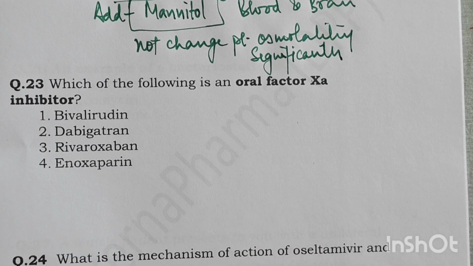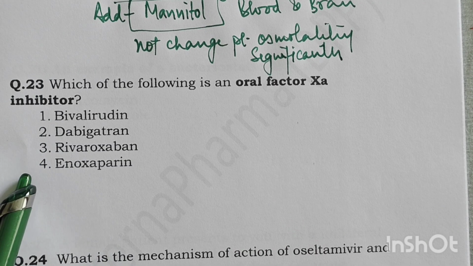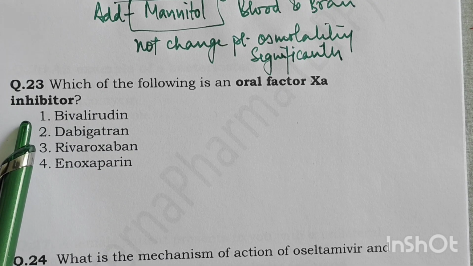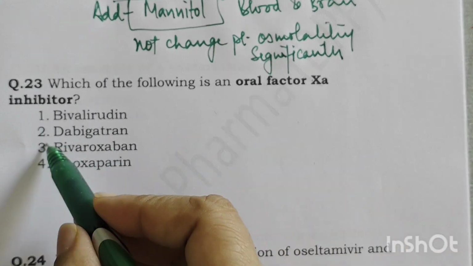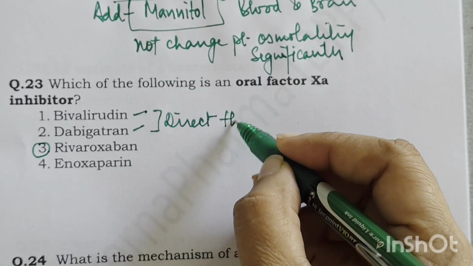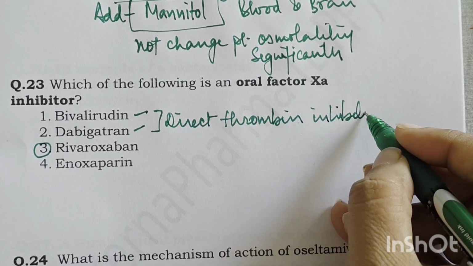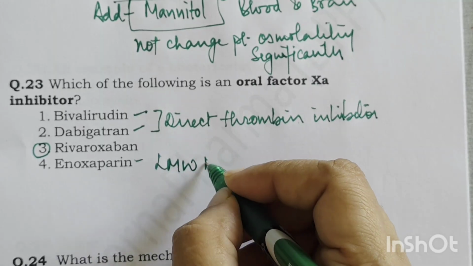Which of the following is an oral factor 10A inhibitor? The options given are bivalirudin, dabigatran, rivaroxaban and enoxaparin. Now, the oral factor 10A inhibitor is rivaroxaban. Dabigatran and bivalirudin are direct thrombin inhibitors. Okay, rivaroxaban, apixaban, they are the drugs which inhibit factor 10A, and enoxaparin is actually a low molecular weight heparin, right?